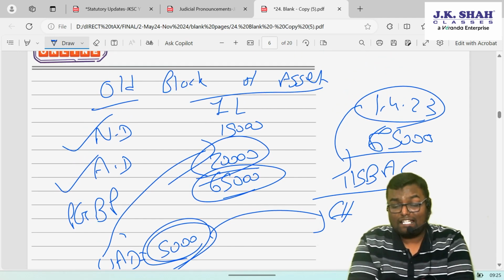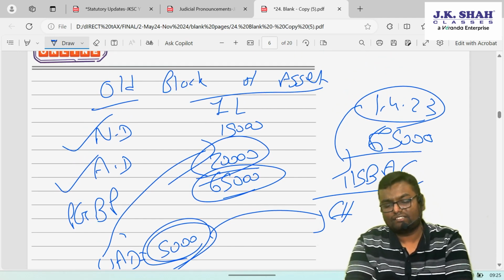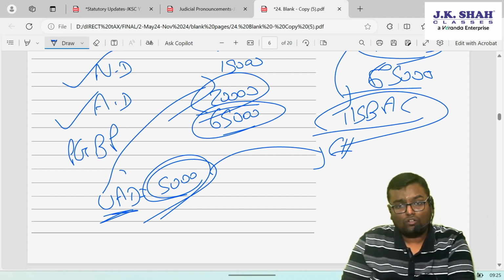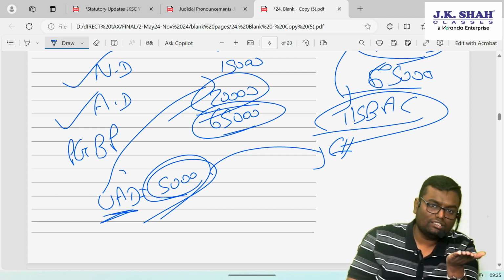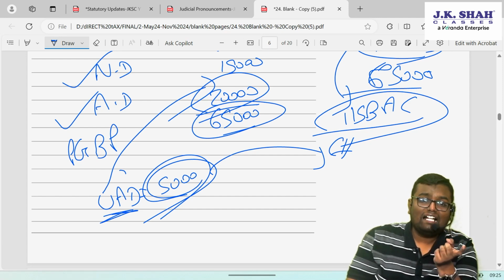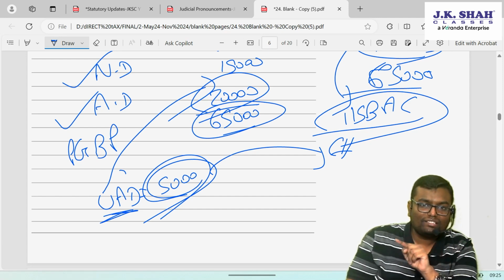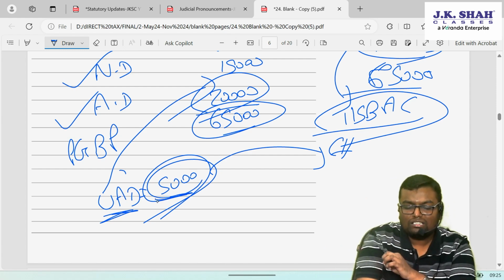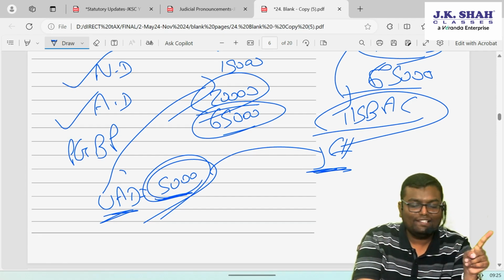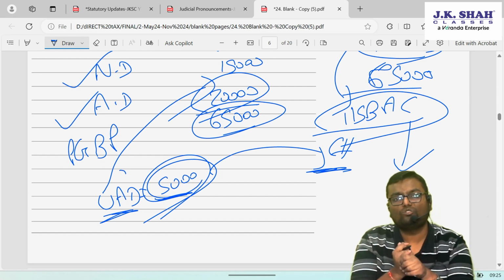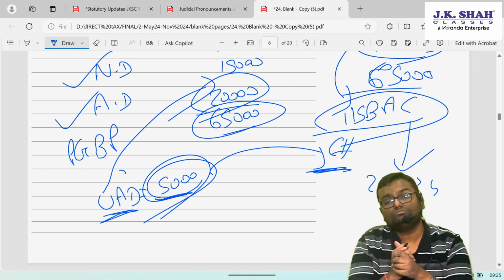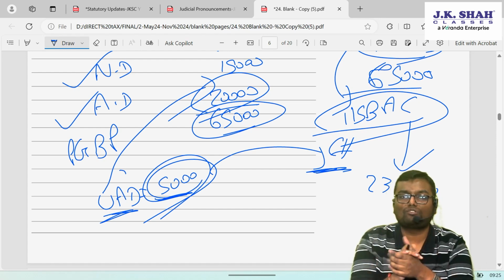Now this 5,000 is carried forward in the current year, but in the current year section 115BAC is followed. So what if section 115BAC is followed? You can't claim unabsorbed depreciation. You can't claim additional depreciation. So you also can't set off that much unabsorbed depreciation which is because of additional depreciation. So even this 5,000 of unabsorbed depreciation I cannot deduct during this financial year 24-25, that is during the year 23-24. But there is one more thing which you are supposed to do.